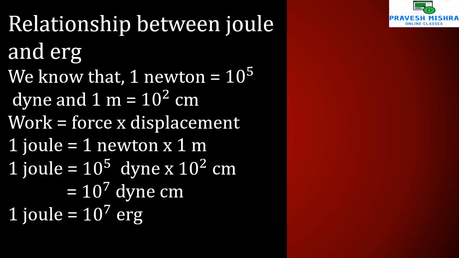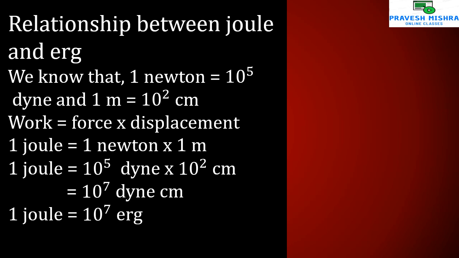Relationship between joule and erg. We know that 1 Newton equals 10 raised to 5 dyne and 1 meter equals 10 raised to 2 centimeter. Now the work formula we know: force into displacement.